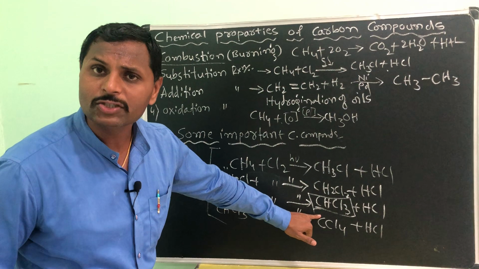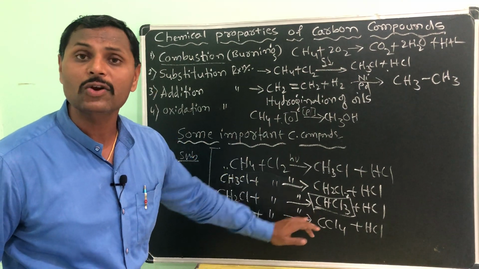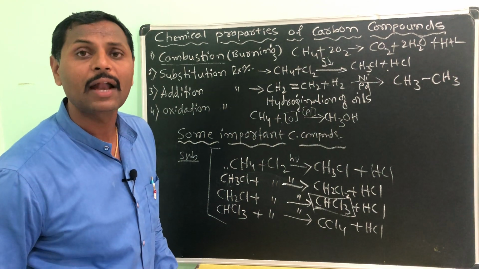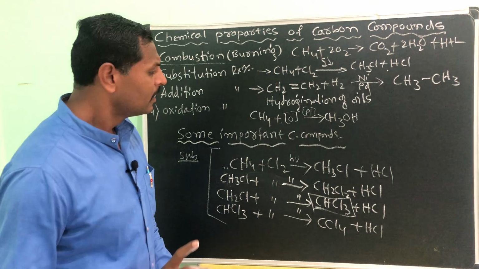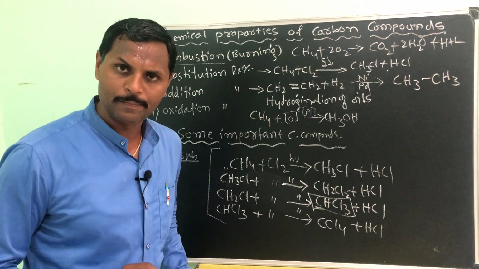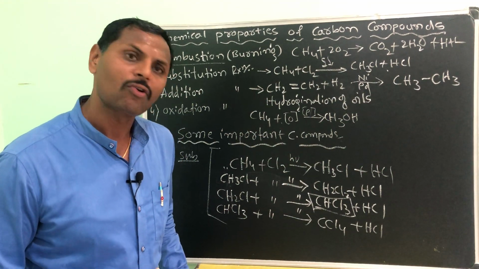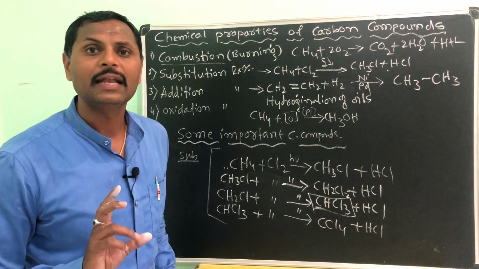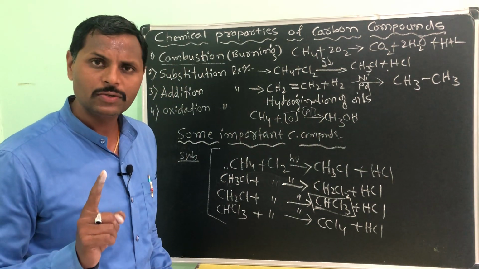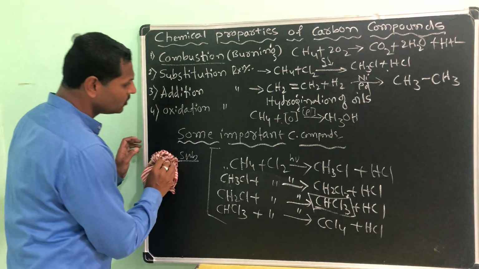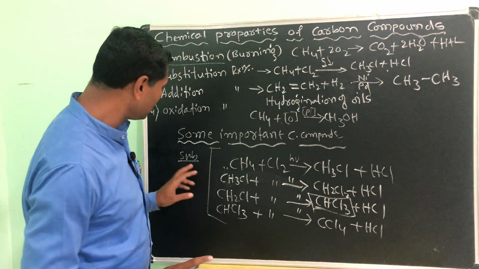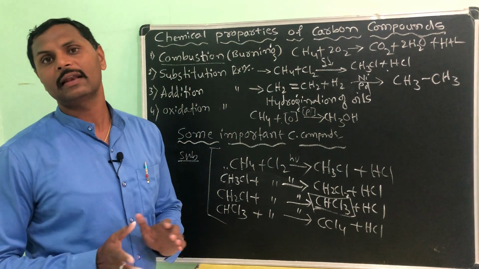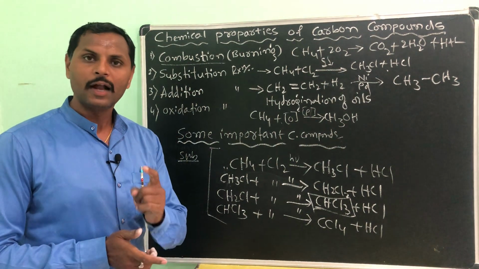Many times in the CBSE syllabus they have asked you the uses of trichloromethane, and one more name of trichloromethane is chloroform. Okay then. So trichloromethane, we are using it as an anesthetic. Understood? Okay then. Next, please do remember, we are not going to do the substitution reaction with alkenes and alkynes. Understood this?